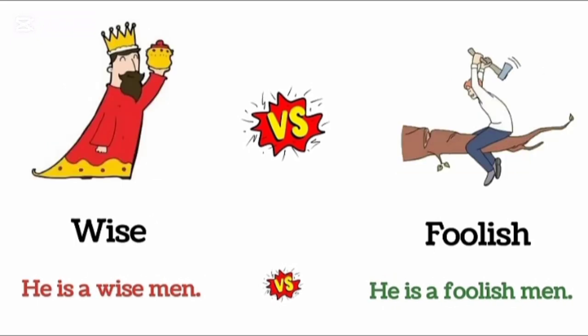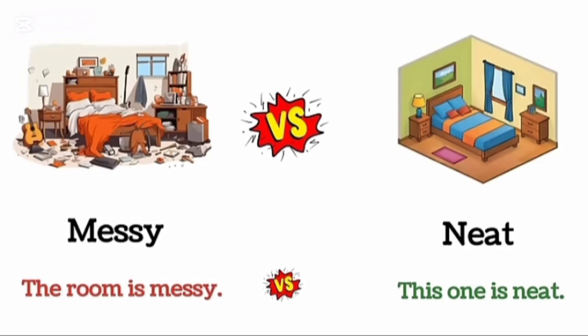Wise. He is a wise man. Foolish. He is a foolish man. Messy. The room is messy. Neat. This one is neat.